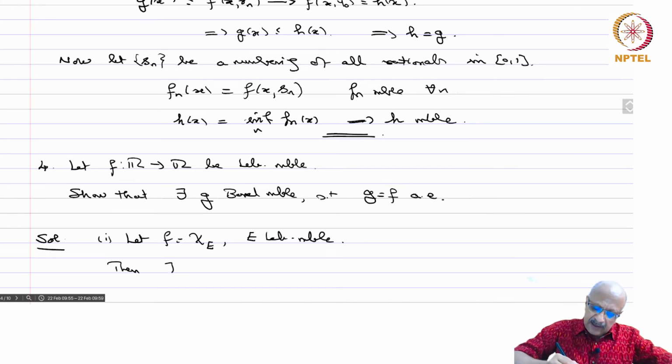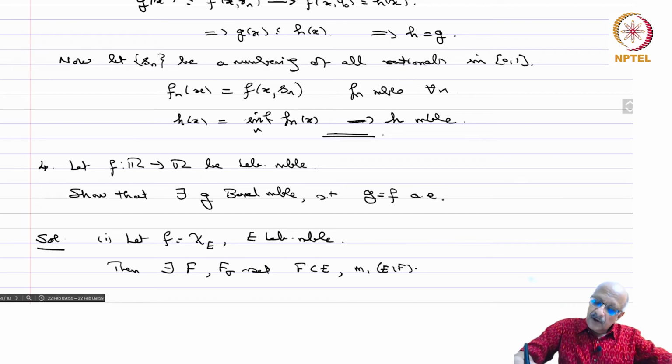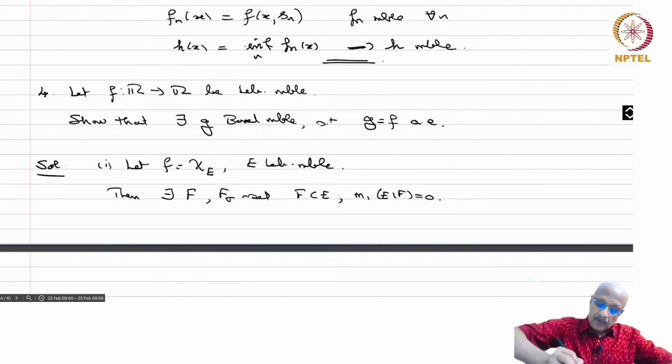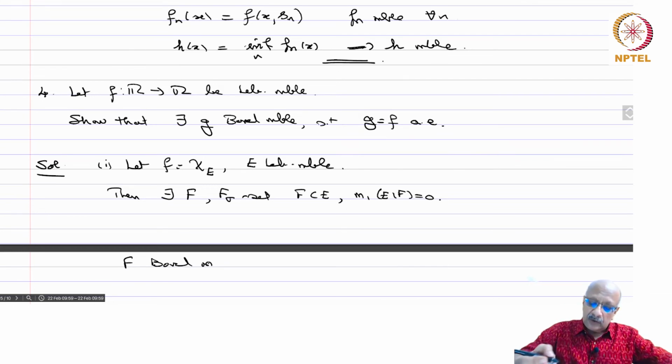One of them is: there exists an F sigma set F contained in E, and m1 of E minus F equal to 0. So F is Borel measurable because it's an F sigma set, a countable union of closed sets, and therefore this implies that g equals chi of F is Borel measurable.